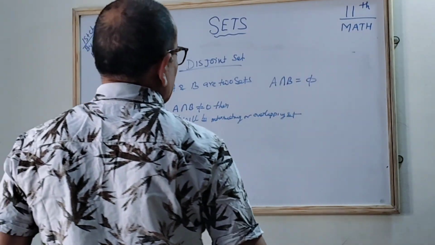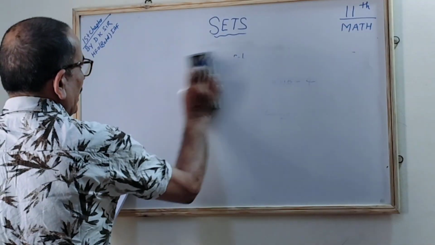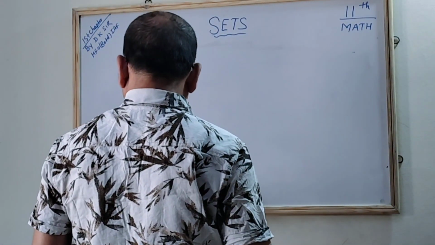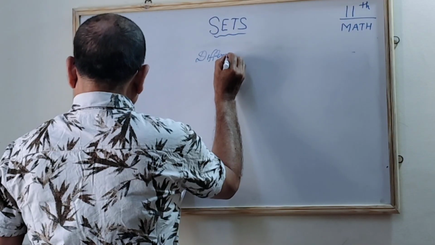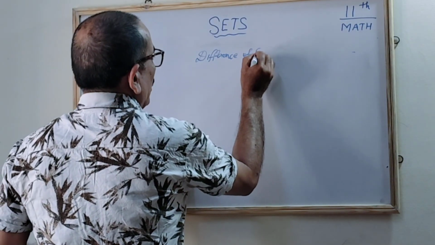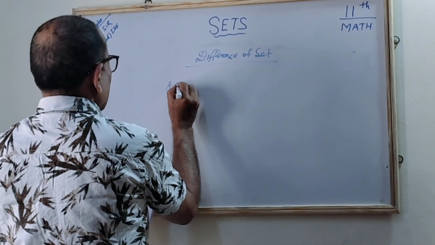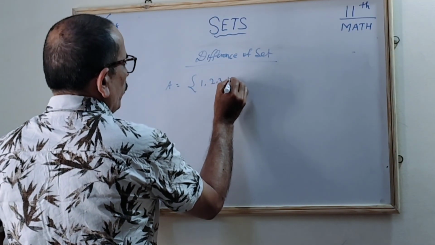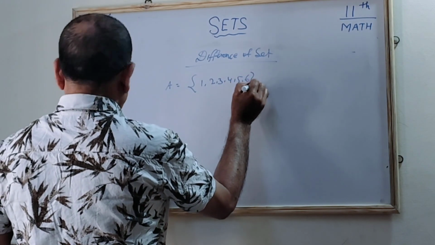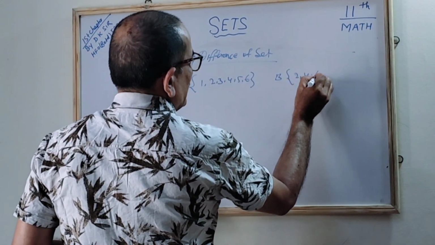Next is the difference of sets, which is very simple. What is the difference of sets? Suppose A is 1, 2, 3, 4, 5 and 6, and B I am taking as 2, 4, 6 and 8.